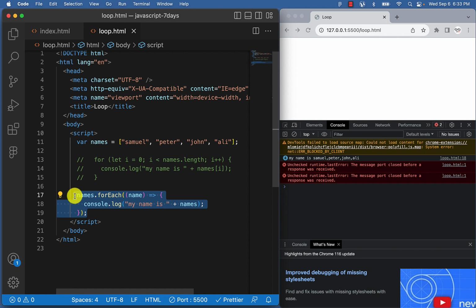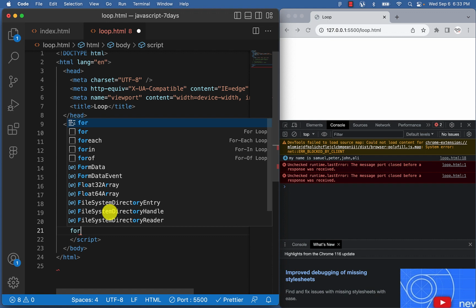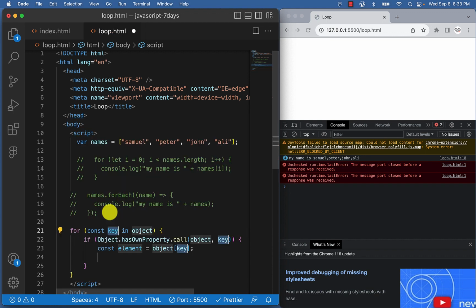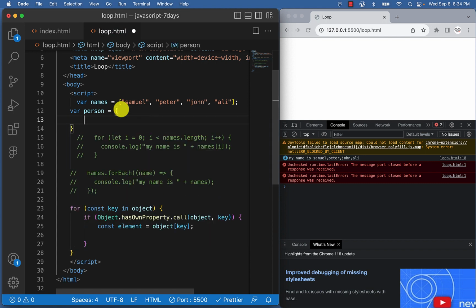Another loop that we could use is the for in loop. But the for in loop is for objects, right? Probably we'll treat that later. For in loop works basically for objects. It is used when you have an object and you want to display the variables of the object. For example, variable person is equal to this. Now let's say, let's use the word name.